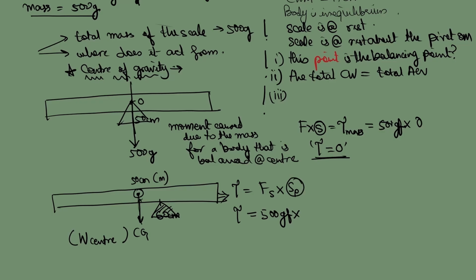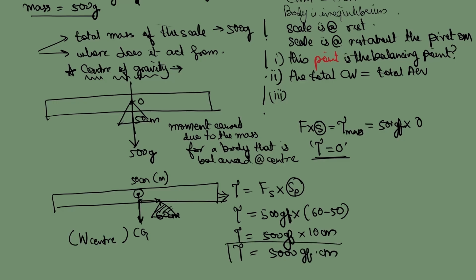What is the distance from the pivot? Distance from the pivoted point is going to be 60 minus 50, isn't it? So the torque experienced will be 500 GF into 10 centimeters. So the torque experienced will be 5000 GF centimeter. This is the torque which is experienced. So the moment the pivot is shifted, now this body will move anti-clockwise towards the pivot always. So this is experienced